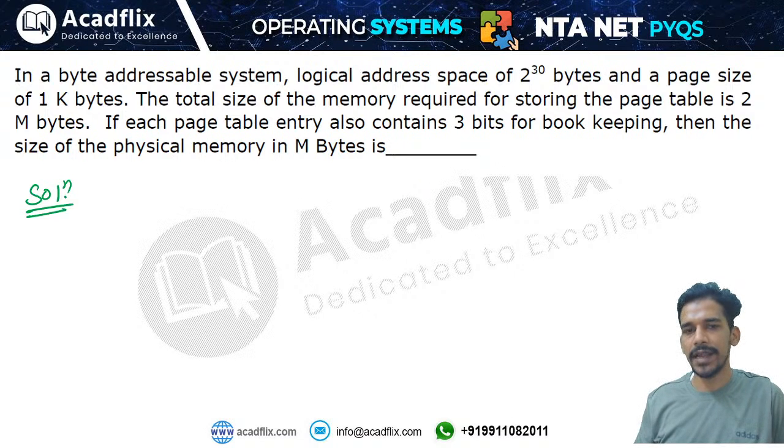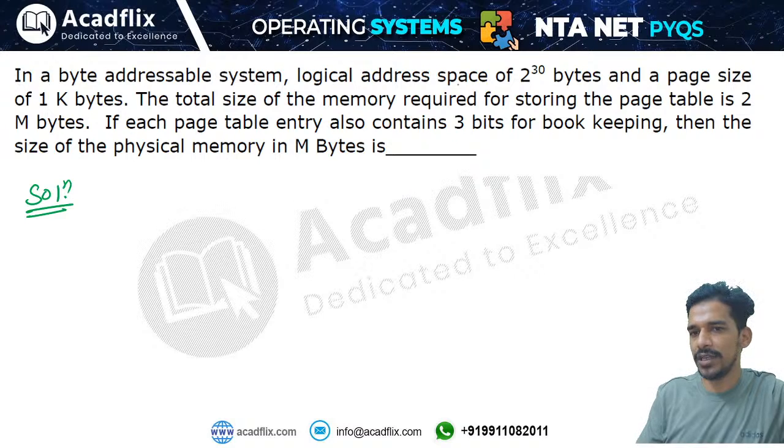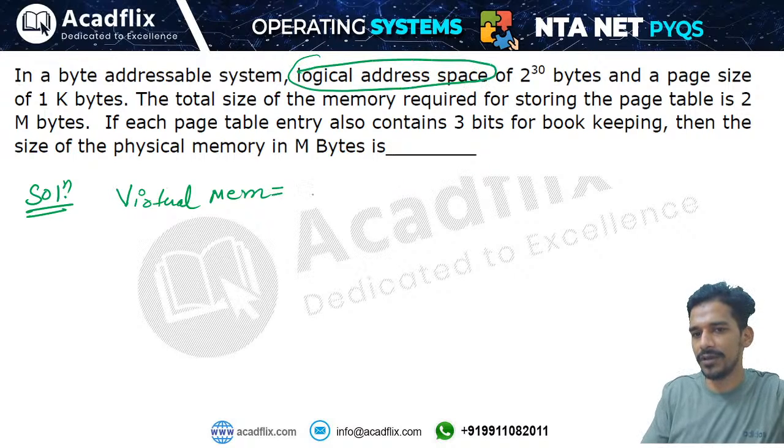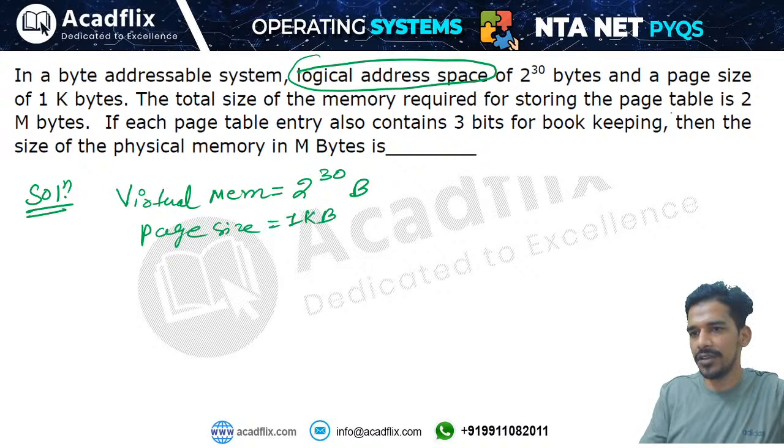In this it is given that you have a byte addressable system, logical address space is 2 to the power 30 bytes. That means the size of the logical memory or size of virtual memory is given. Logical address space is nothing but the size of the logical memory. Page size is given, that is 1 kilobyte. The total memory required for storing the page table is 2 megabytes. That means size of page table is given.